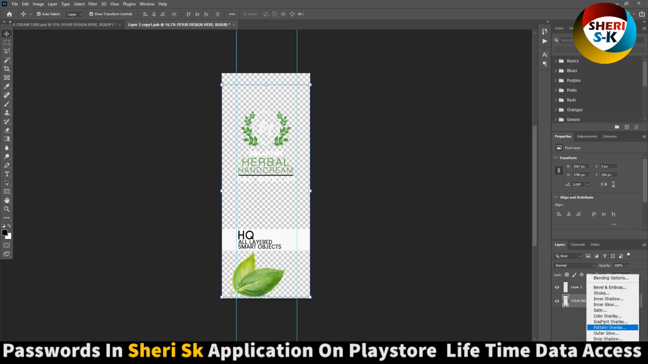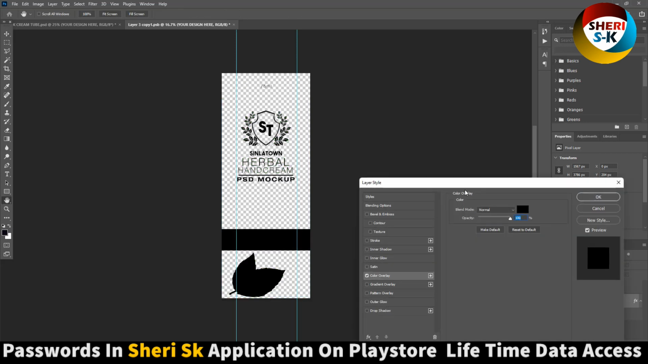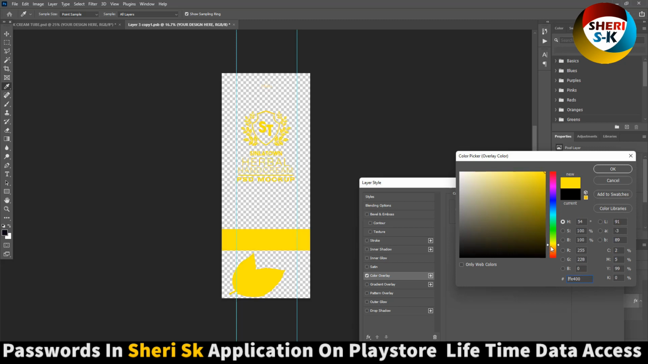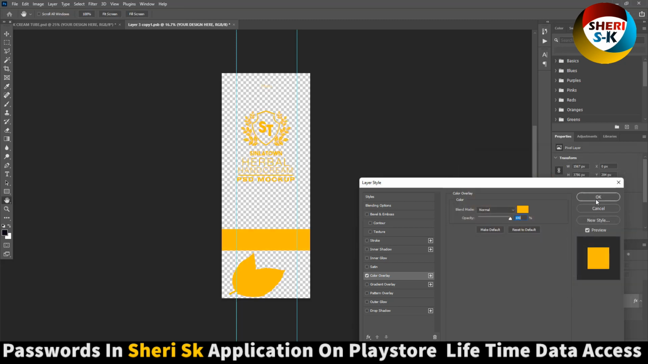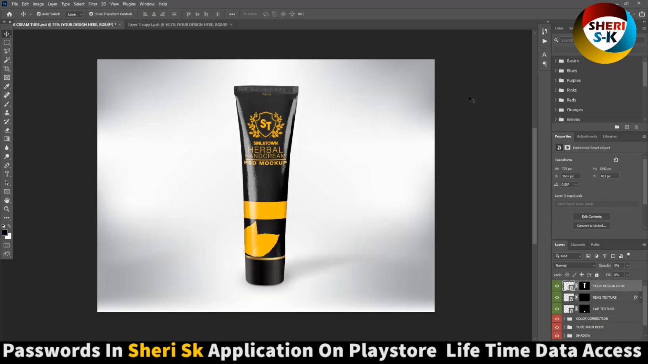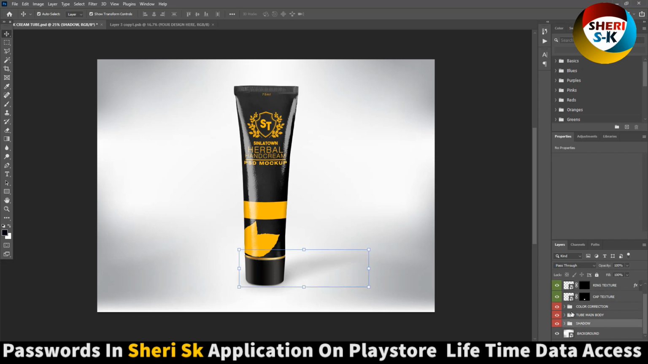For example, color change, right, pink color or yellow. Control S, you see here is color change, shadow to main body. Here is main body, here is color correction.